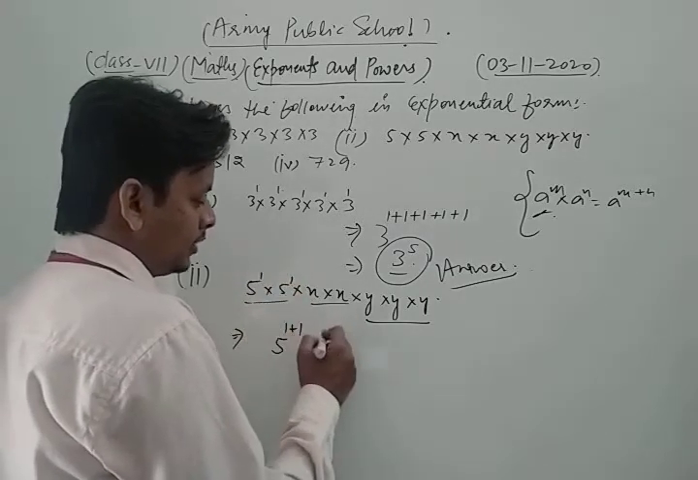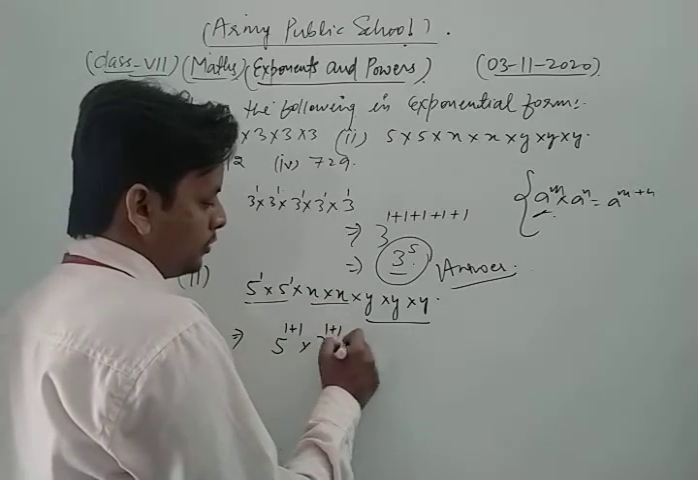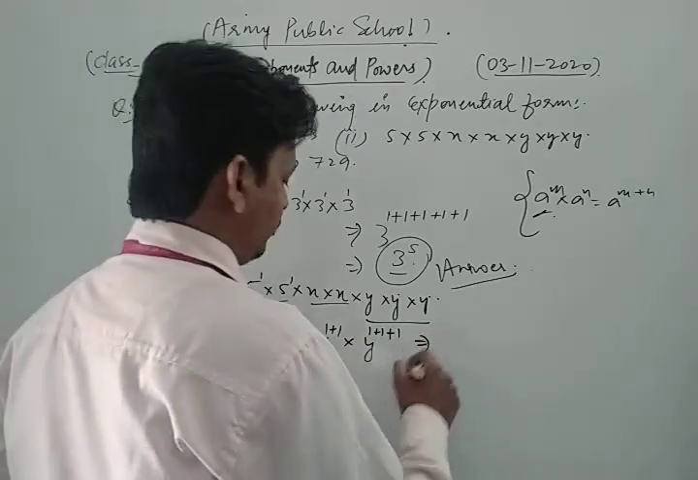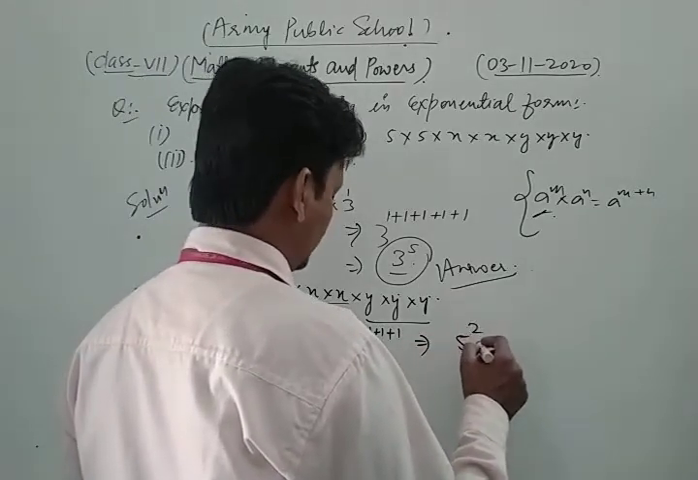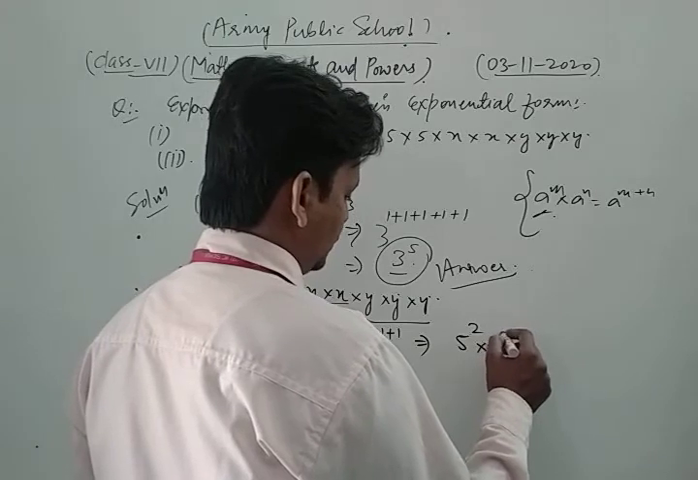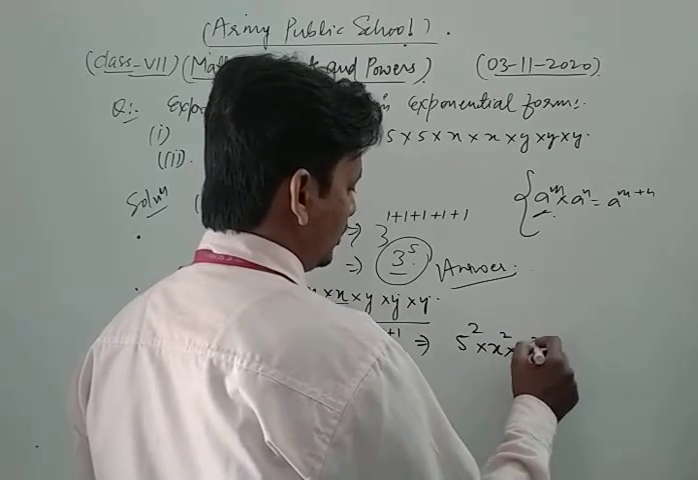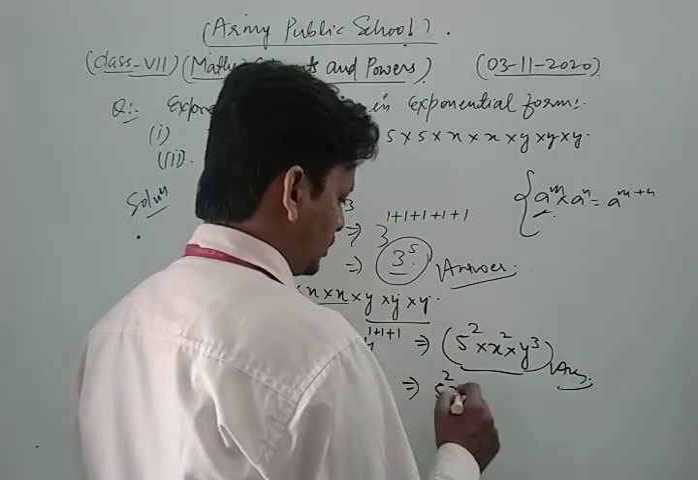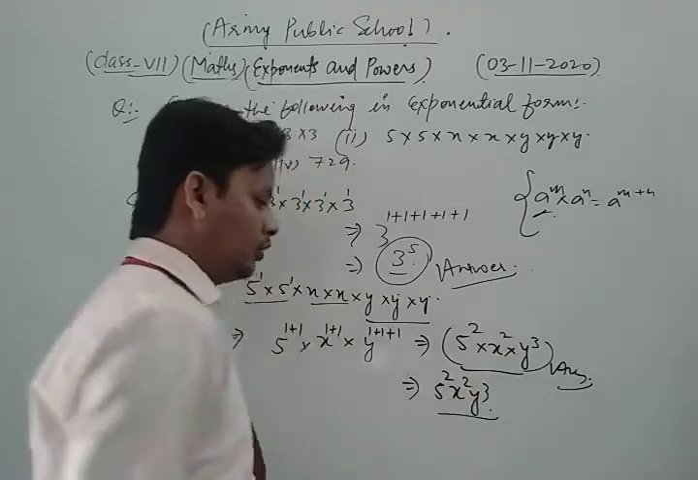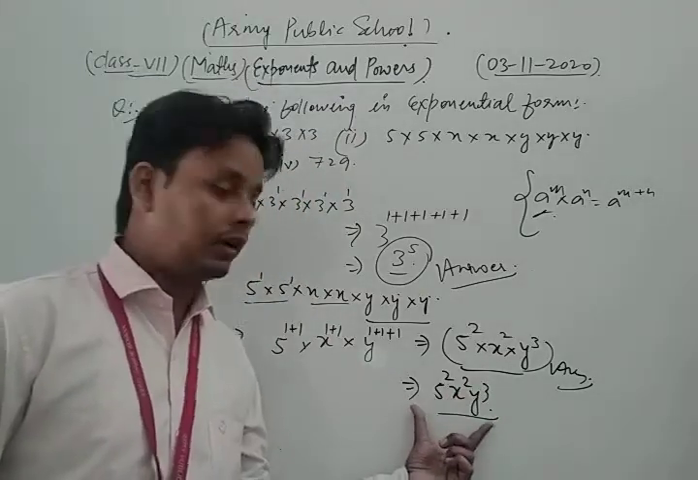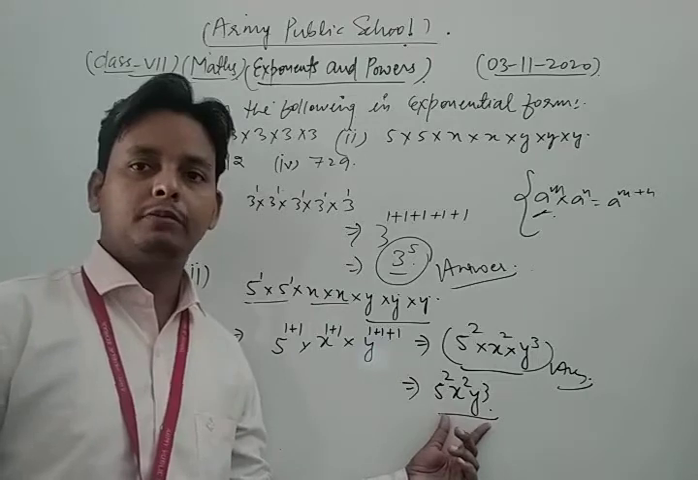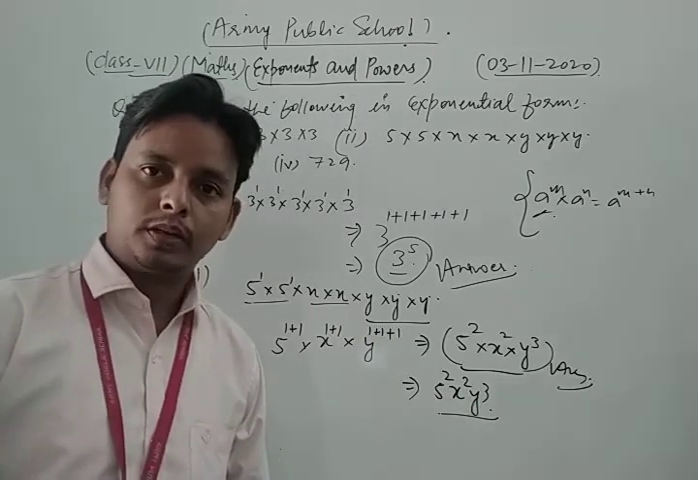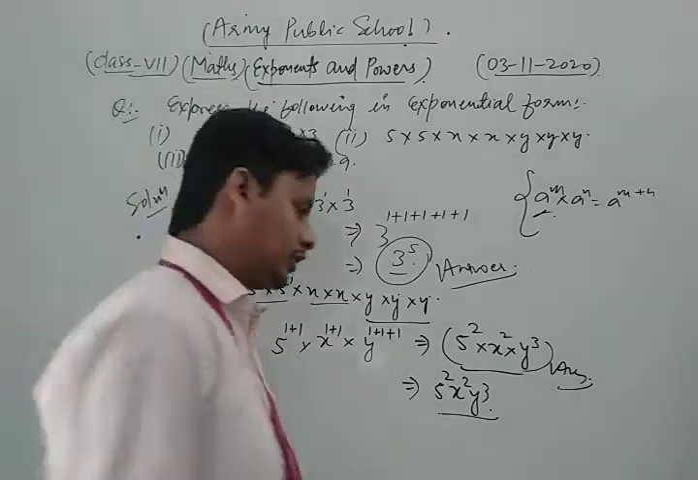Similarly we write x to the power 1 plus 1, and y to the power 1 plus 1 plus 1. So we get 5 to the power 2, x to the power 2, and y to the power 3. The required exponential form of the given number is 5 squared x squared into y cubed. Okay, so this is our required solution.